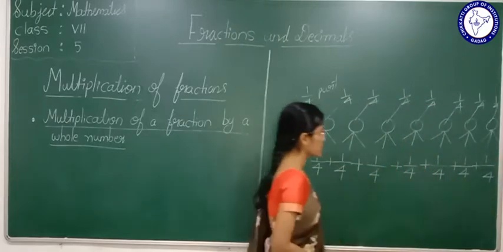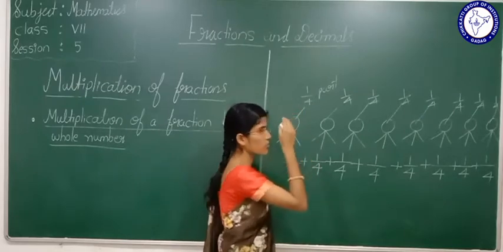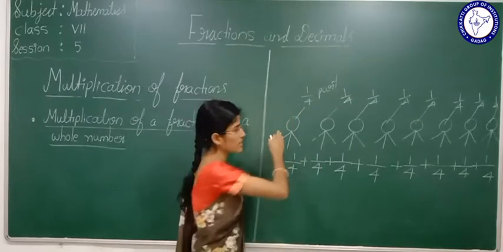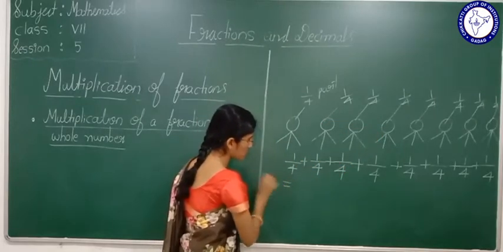Yes or no? There were 8 friends. One friend ate 1/4 part of pizza. Like that, here 8 persons are there. Now if I do the addition, how much will I get here?